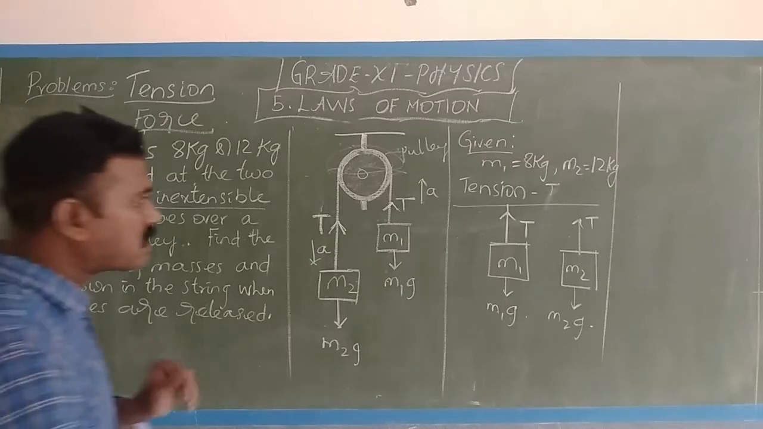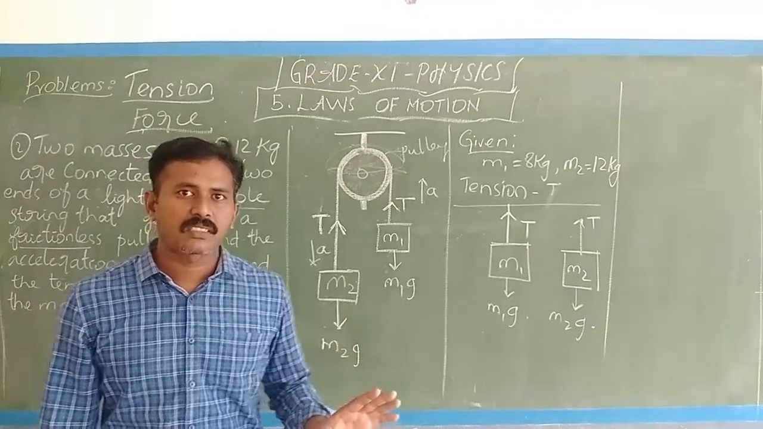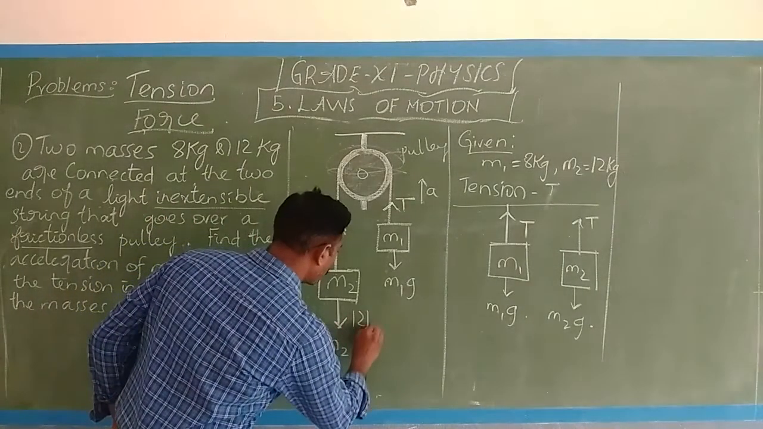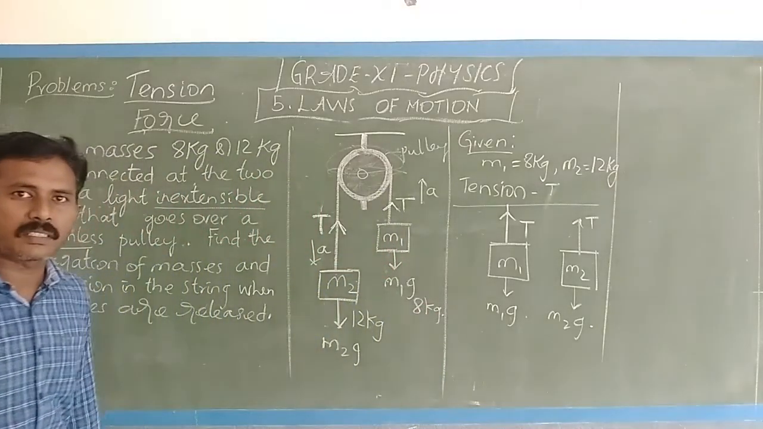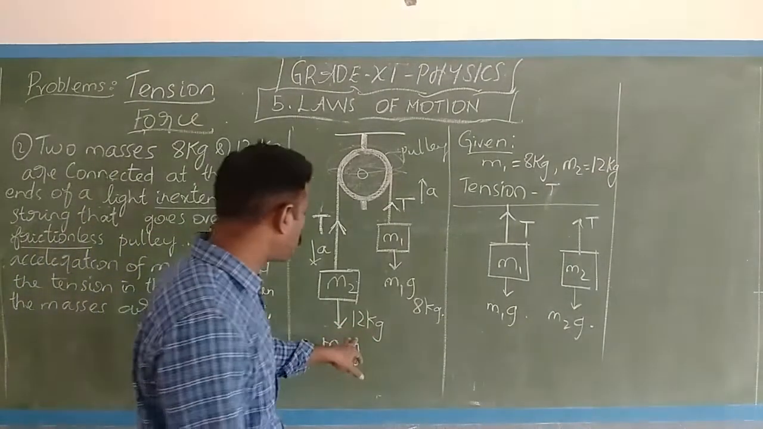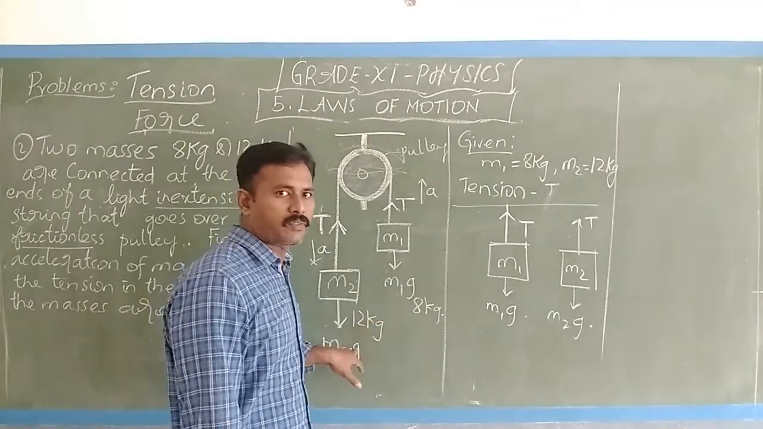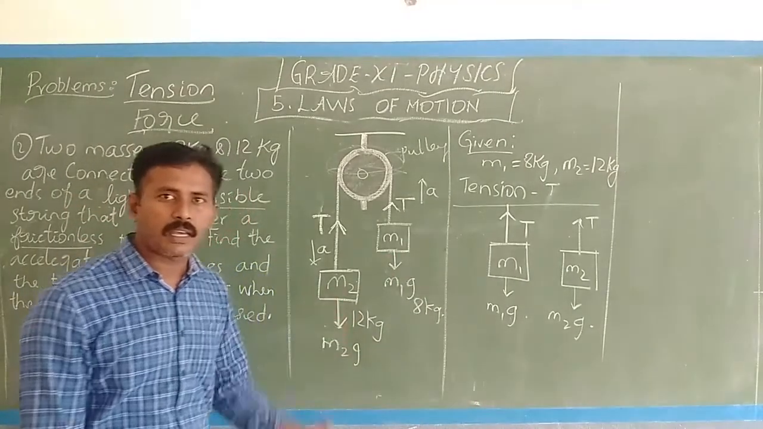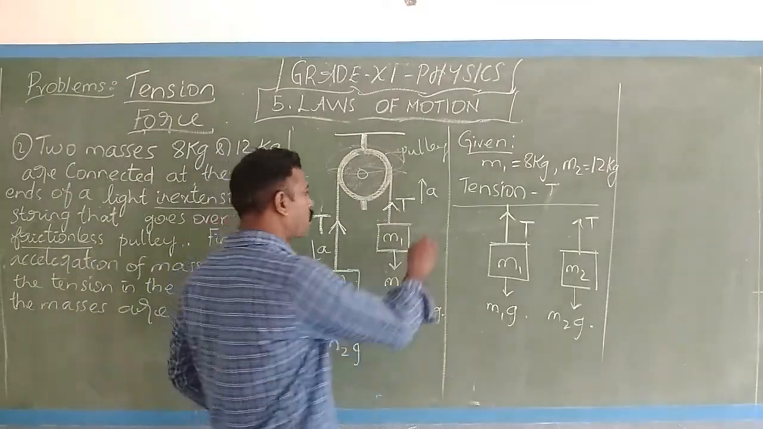Now we have to draw the acceleration diagram. When I release the masses, what happens? This is 12 kg and this is 8 kg. Which one comes down and which one goes up? The weight of 12 is more than 8, so the 12 kg will pull the 8 kg down. So the acceleration of M1 will be upwards.